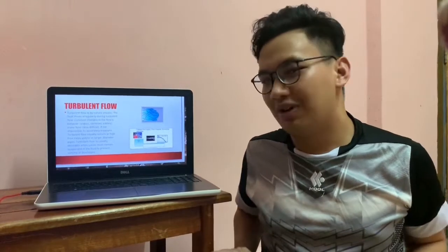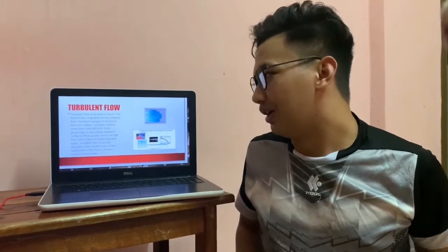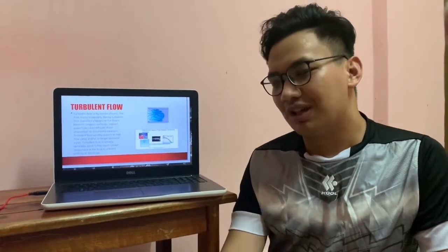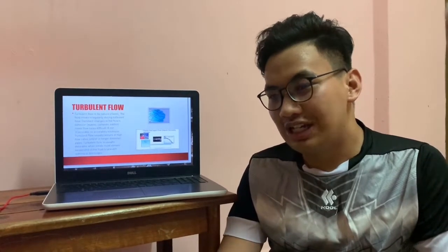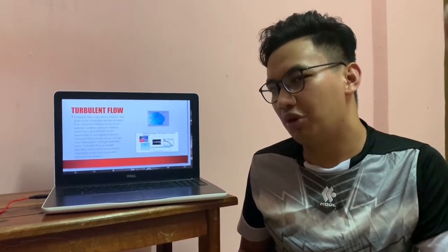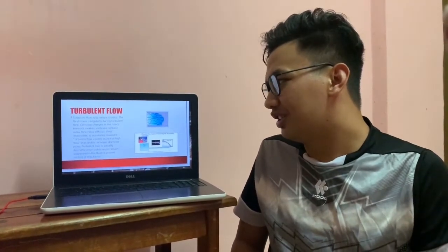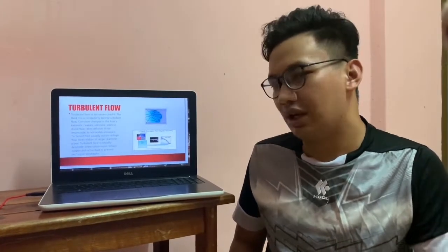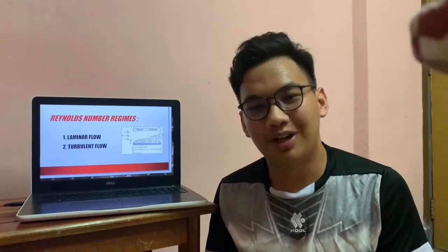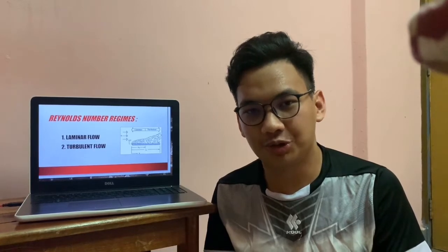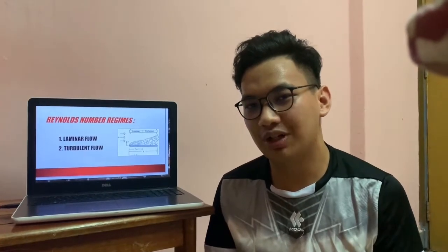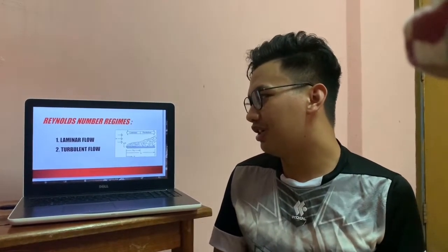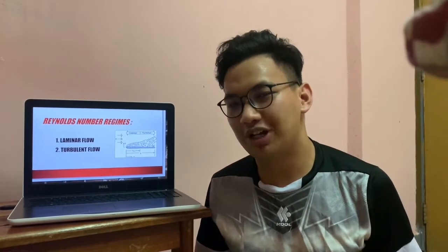Alright, let's go to the next one, which is turbulent flow. Turbulent flow is by nature chaotic. The fluid mixes irregularly during turbulent flow. It produces constant changes in the flow's behavior. Or in simple words, turbulent flow is irregular flow with fluctuating velocities.